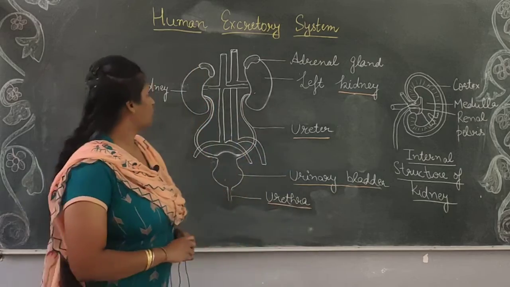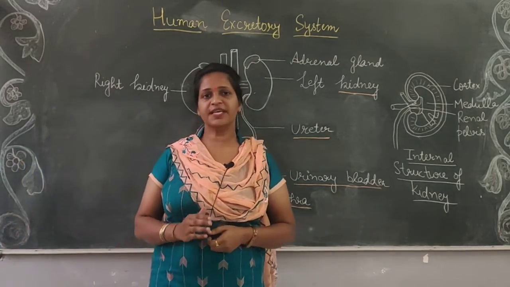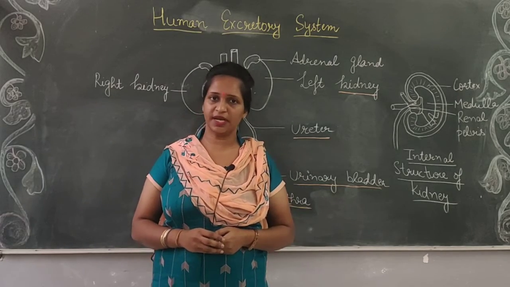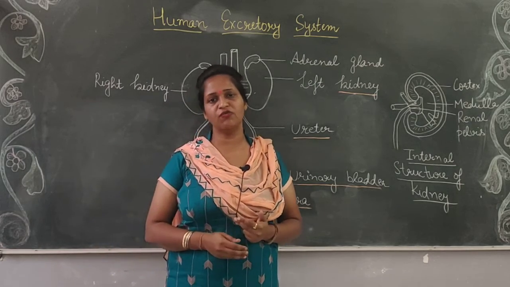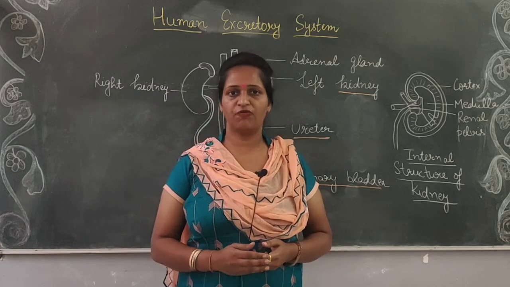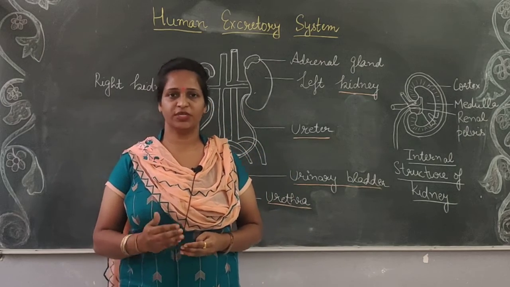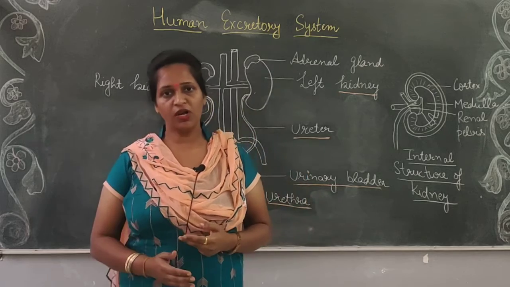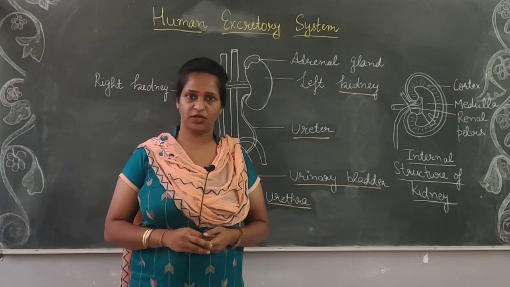Today we will discuss the topic human excretory system. As we know that various chemical reactions occur in the human body. For example, carbon dioxide is formed as a waste product during the process of respiration. And similarly, in case of digestion of food, undigested food is formed as a waste product during the process of digestion of food. So, the removal of the waste product from the body is known as excretion.